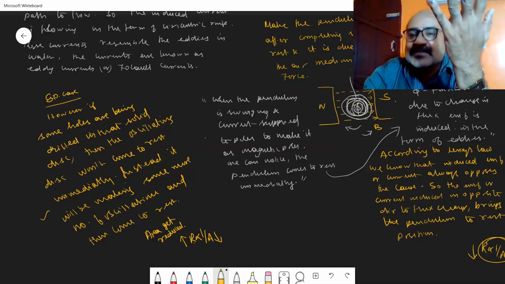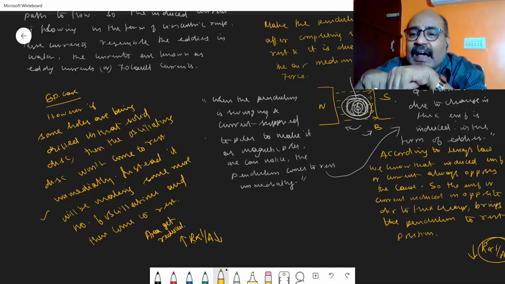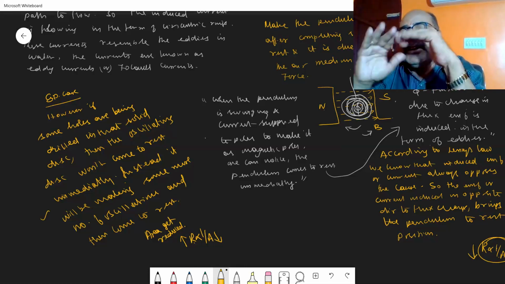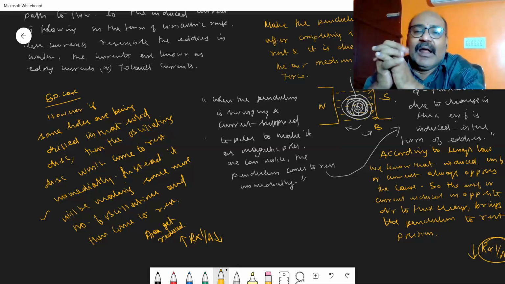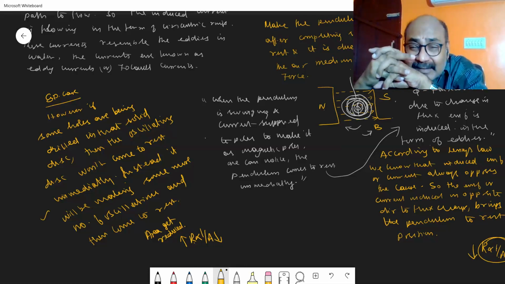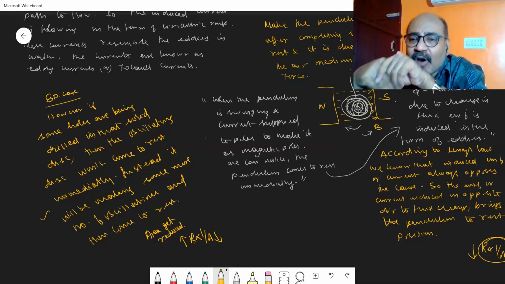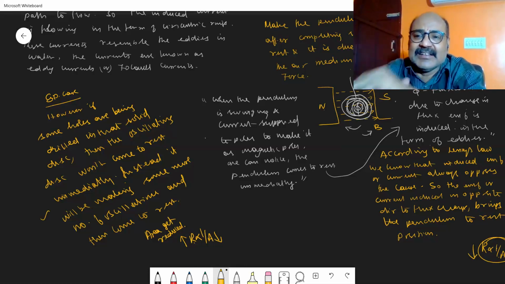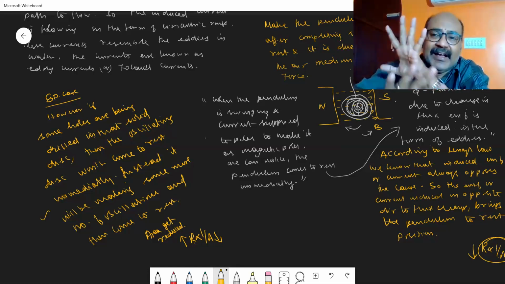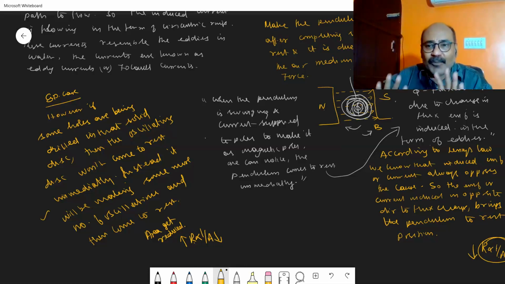Due to the change in flux, there will be an induced current or EMF, which is not sufficient to stop that particular material or that simple pendulum. So the simple pendulum makes some more oscillations. After making several oscillations, it will come to rest due to air resistance as well as due to eddy currents. Okay, hope you have understood.